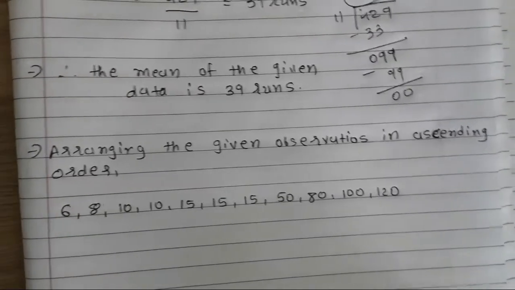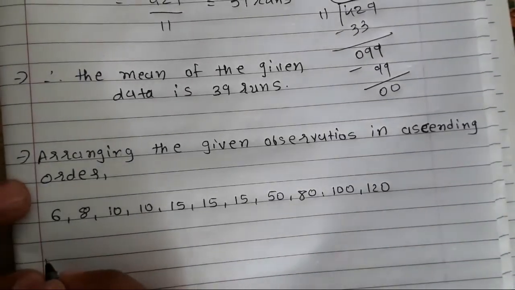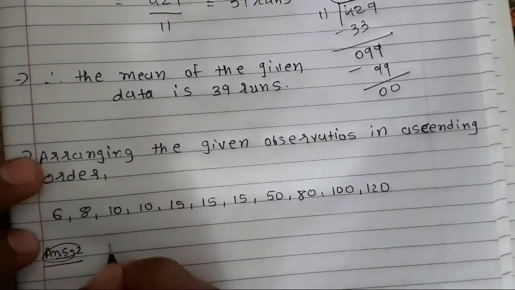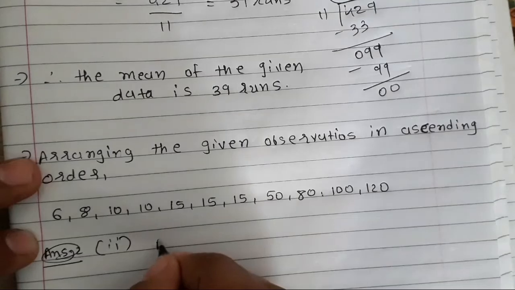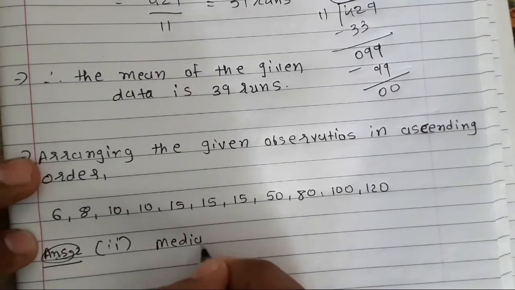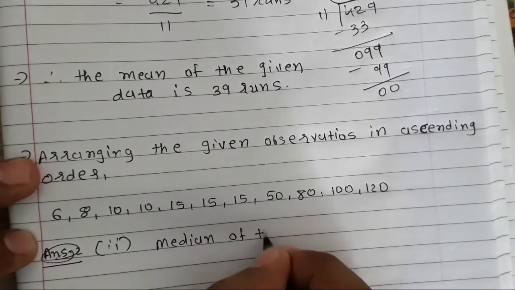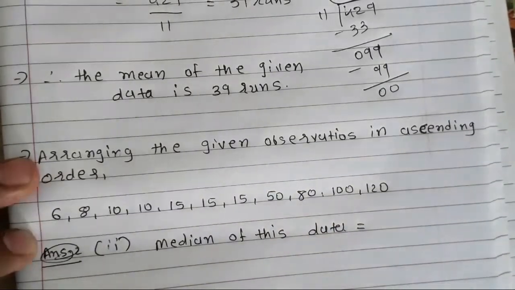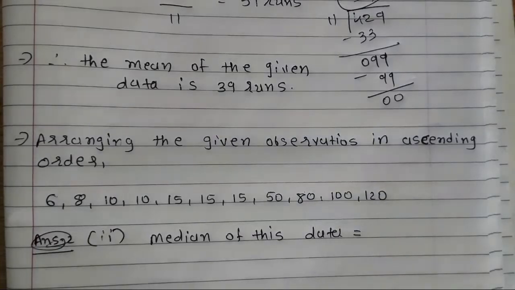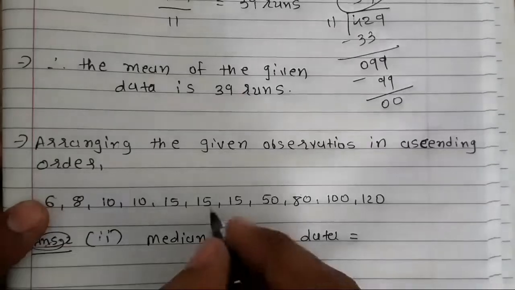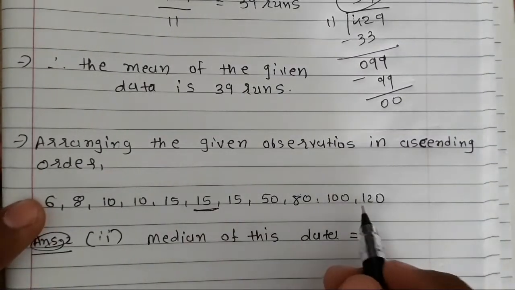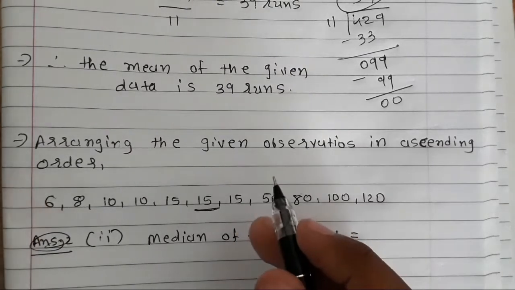Now we have to find the median, so here I will write: median of this data is equal to, now median means middle value. The middle value here is 15. Why 15? Because after 15 there are 5 numbers and before 15 there are 5 numbers.